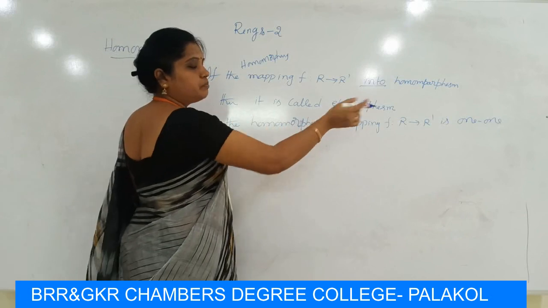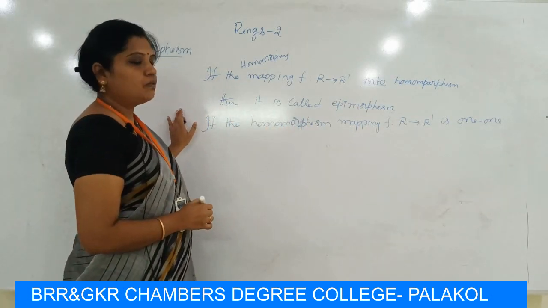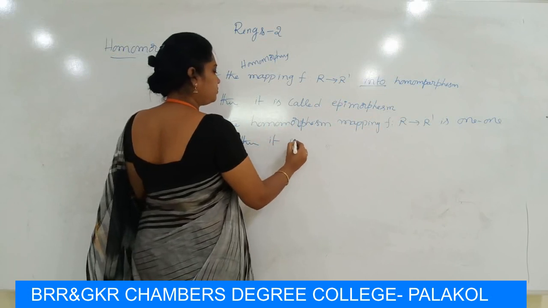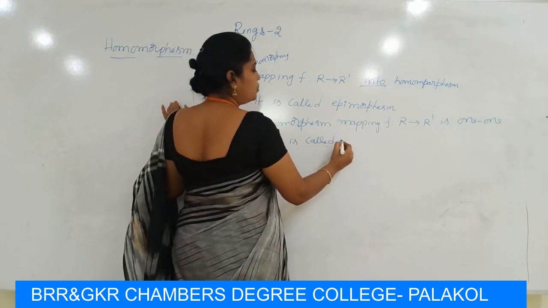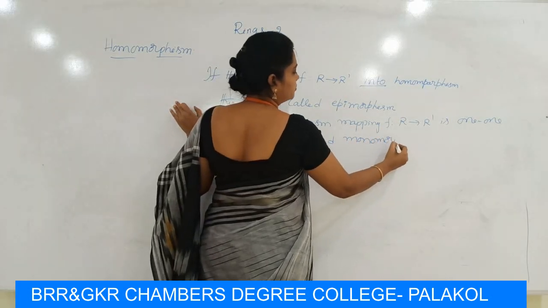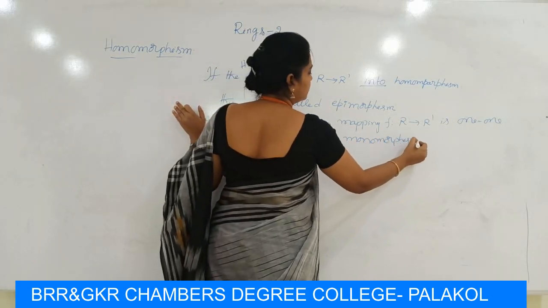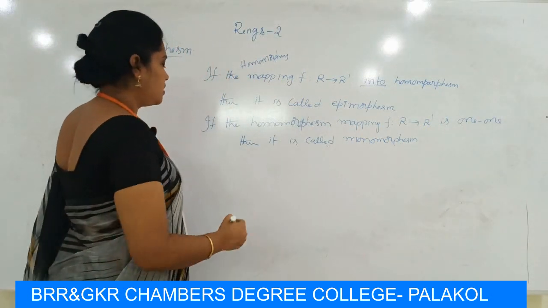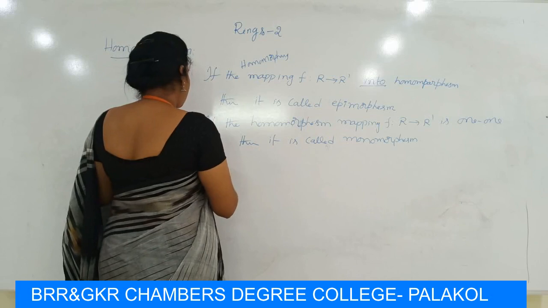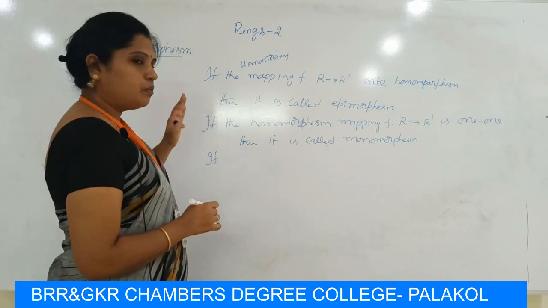If the homomorphism mapping f from R to R' is one-one, then it is called a monomorphism. Next, homomorphic set. Next I will explain homomorphic set.